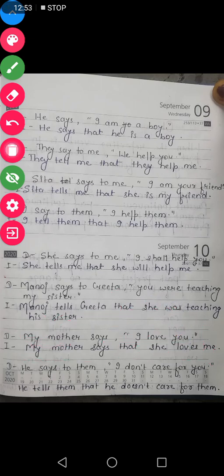Now you can see here, students, that the object is not written here. After says there is no object, but we need to change here. We need to change you, means second person, according to the object. So in these kind of sentences, when we do not have any object, then we consider ourselves as the object here. In Hindi you can understand it.